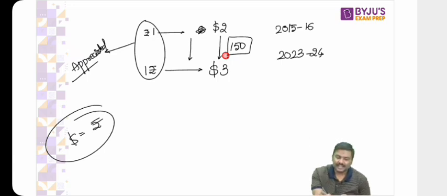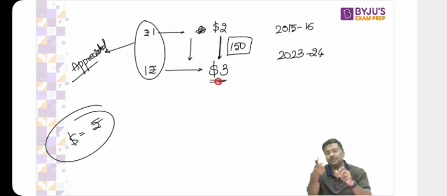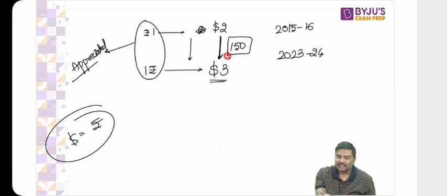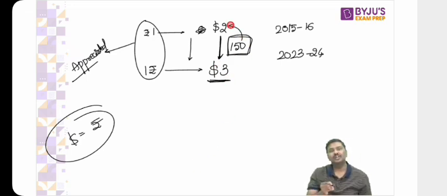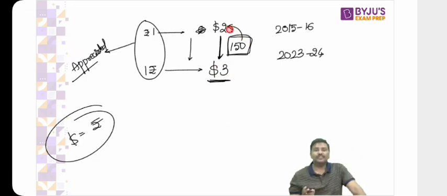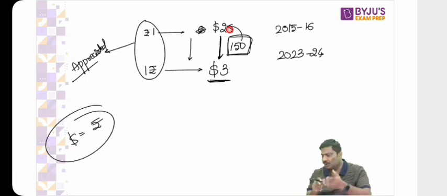That is, there is a rise in the volume of dollars, and today $3 is equal to 150% of $2. Any problem with this? Sir, why 150%? Open your mobile, write 3 divided by 2 and find out what the percentage is. 150%. Now, point number 3, follow this carefully.